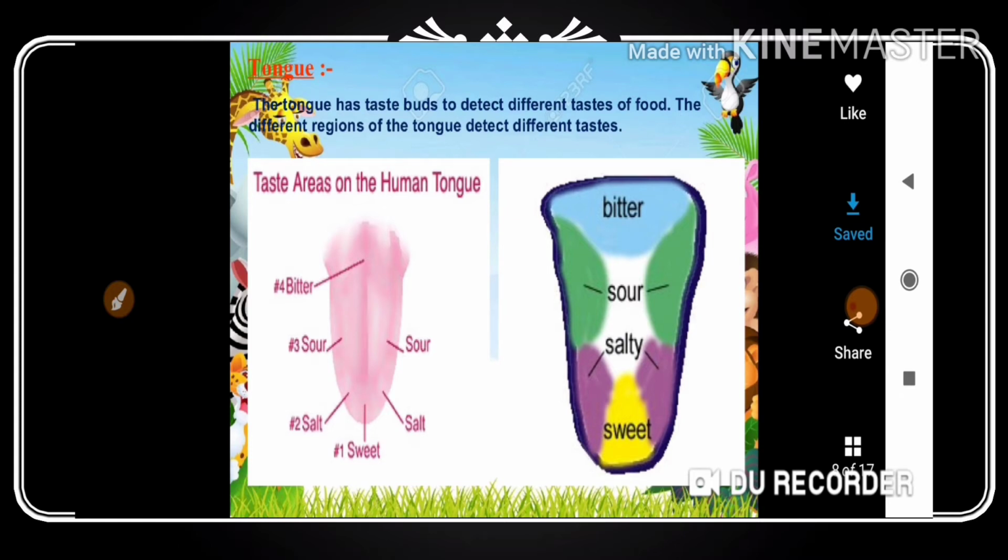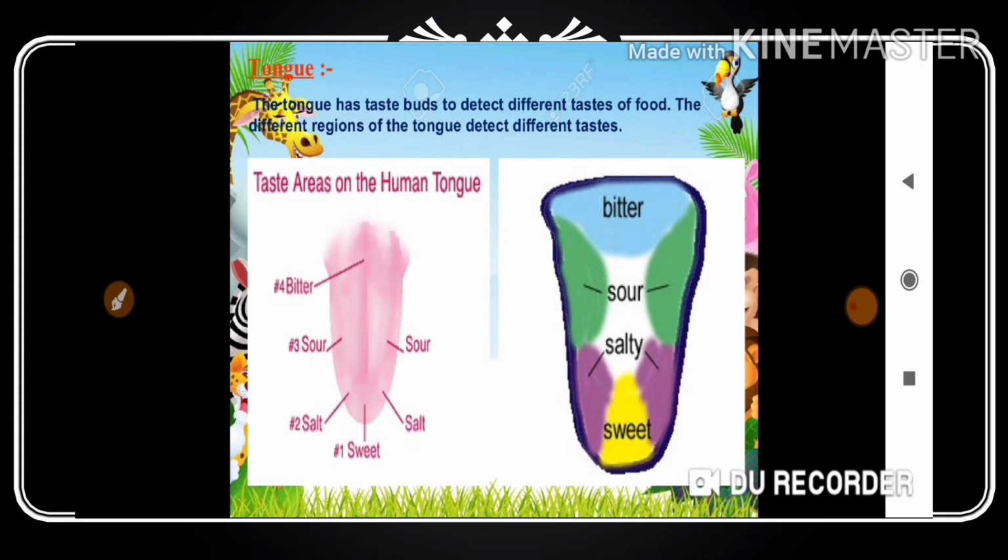What is the use of the salivary gland? The teeth help in chewing the food and the tongue converts it into a ball-like bolus, which is easy to swallow. Got my point? What is the function of teeth? Teeth will crush it and grind it. We have so many kinds of teeth: canines in the upper jaws and lower jaws, premolars, molars, incisors. They will bind, grind, pierce and tear the food.